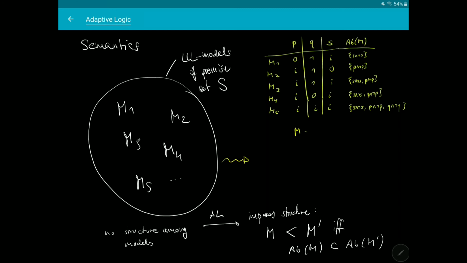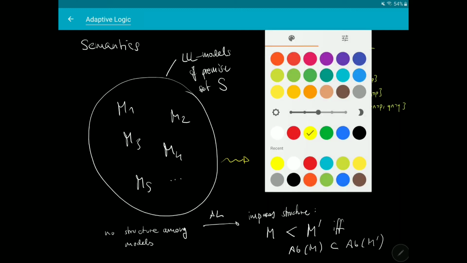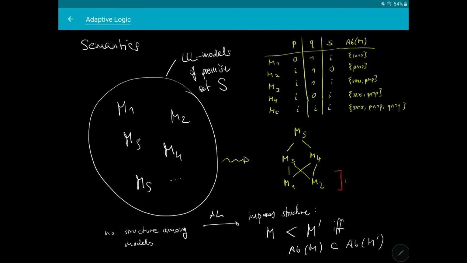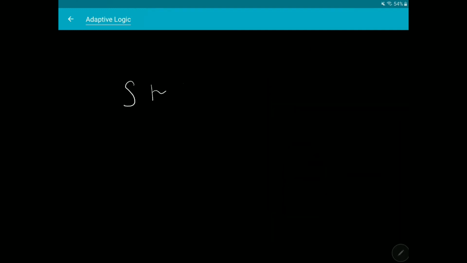So looking back at our previous example, we had 5 models, and the abnormal parts were inconsistencies in atoms. So if we compare our models now according to their abnormal parts, we will see that M5 is the most inconsistent and therefore the worst one, and the best ones are M1 and M2, which are not comparable with one another. So they are equally good according to this ordering. Now, the semantics which is adequate to the minimal abnormality strategy will exactly select the best models according to this ordering, in our case M1 and M2. And as you can see, in M1 and M2, Q is true and Q was also finally derivable.